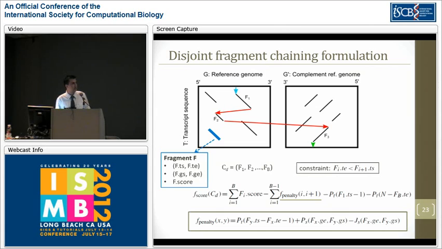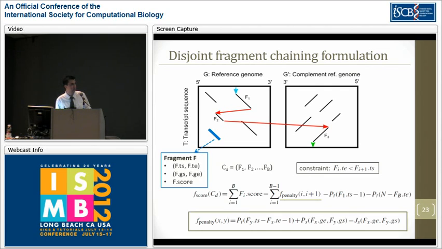And our first formulation upon this framework is a disjoint fragment chaining formulation, in which case we assume that each fragment has the following set of information. It has a score value, a transcript starting position, a transcript ending position, and genome starting and genome ending positions. We define a valid chain of fragments as a sequence of fragments such that each fragment ends in a transcript before the next fragment starts.